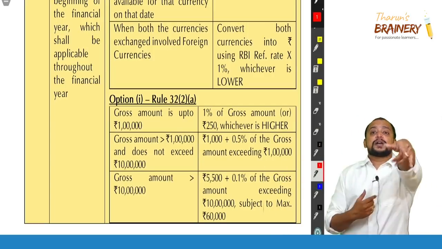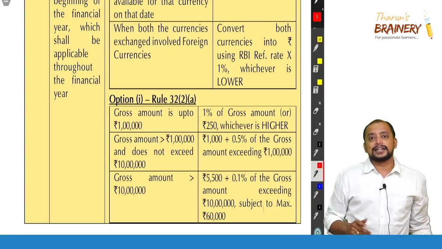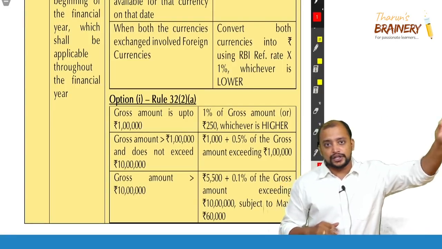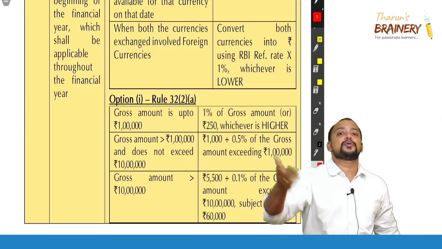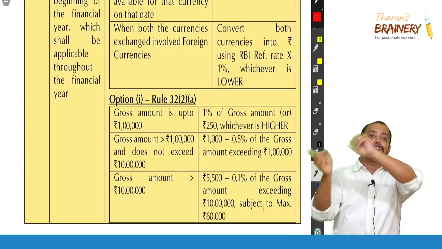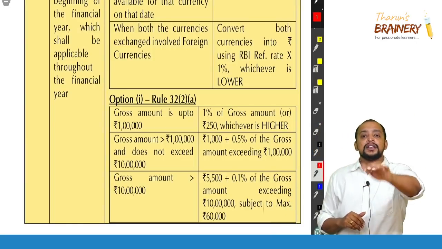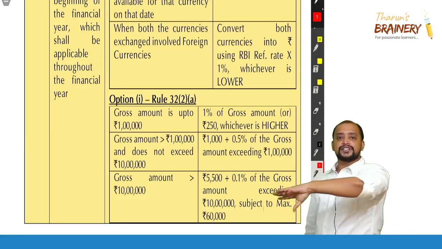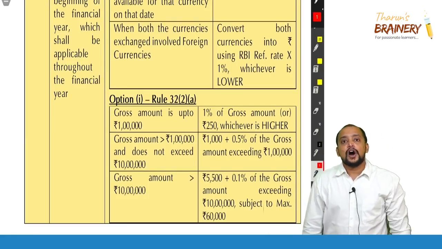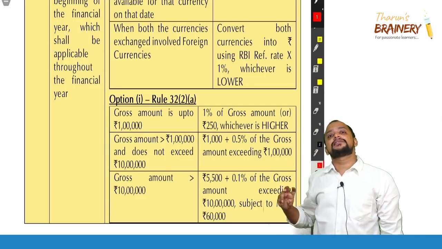And then GST is payable on that. 5,000 is the value. Got it? And then exactly 10 lakhs: take out 1 lakh. For 1 lakh it is 1,000, first slab. And the remaining 9 lakhs into 0.5% is 4,500. 4,500 plus 1,000, 5,500. So you are in the third slab. Now the third slab fixed amount is 5,500. After crossing 10 lakhs, on that extra amount 0.1%, subject to a maximum of 60,000 rupees.